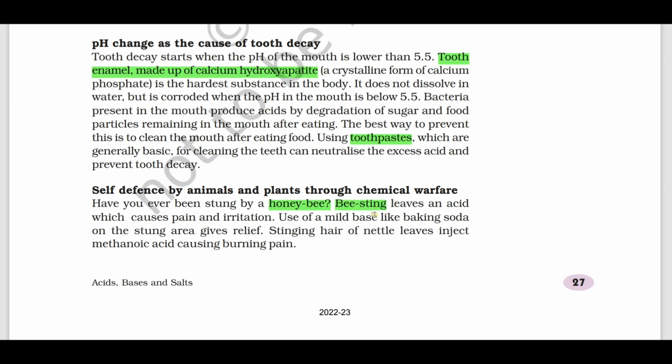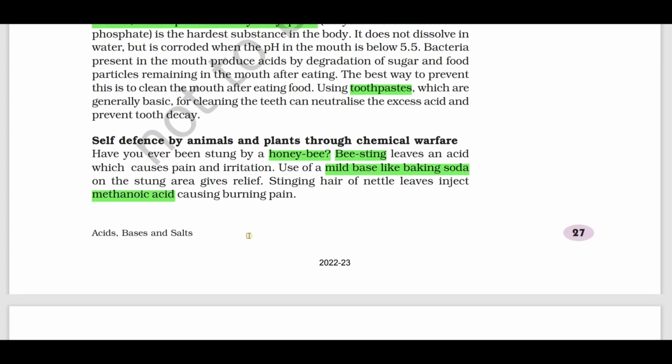Honeybee or bee sting, if it bites, it causes what? Pain and irritation. What it contains? It contains an acid called as what? Methanoic acid. The sting of bee contains which acid? Methanoic acid. What is another name of methanoic acid? How can you reduce the pain and irritation? By using what? Mild base like baking soda, which gives what? Relief.